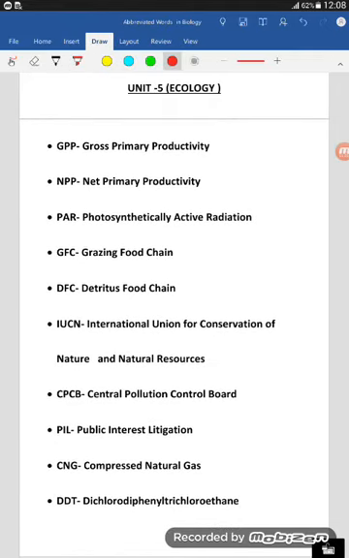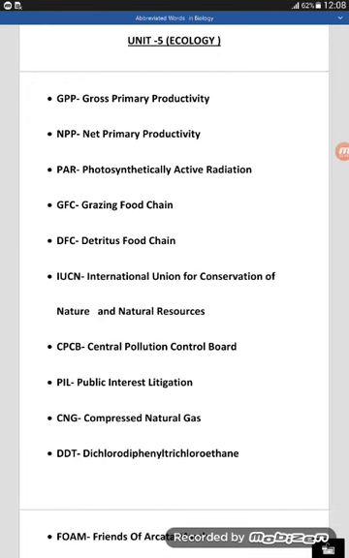Okay, you are looking here at these words in ecology, just like GPP, NPP, PAR, GFC, DFC, and so on. Okay, then we will practice on these words. GPP stands for gross primary productivity.